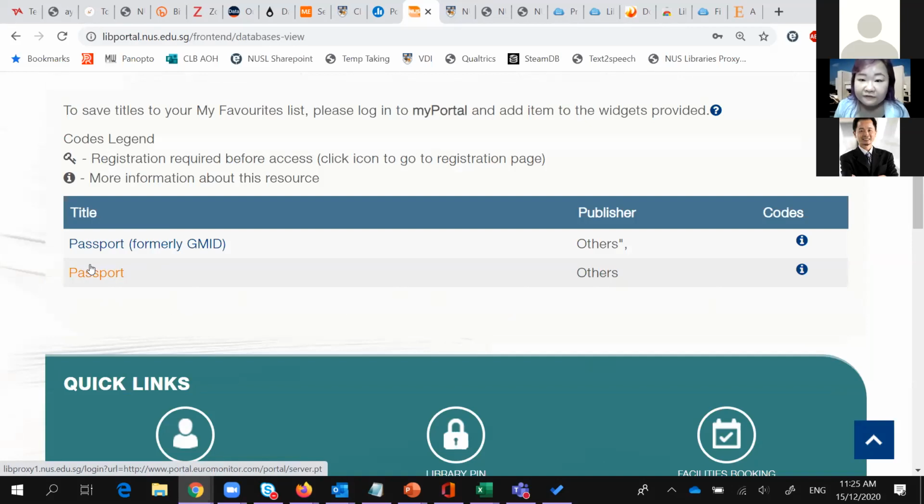So they have very in-depth consumer reports and data. But Passport is not a very user-friendly database, so I can't really demo it very well today. It will take quite a bit of time. I do a Research and Unbound workshop every semester for business research resources. So you can look out for that as well if you're interested to know more.